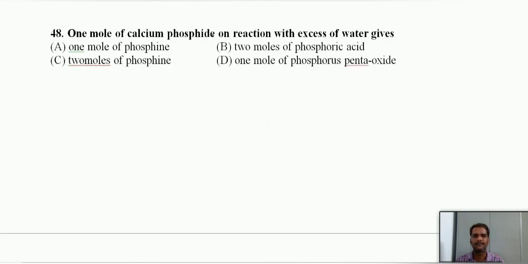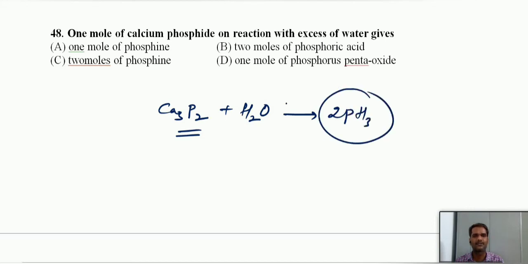1 mole of calcium phosphide, Ca3P2, on reaction with excess of water, if you hydrolyze it, in phosphide we have 2 phosphorus atoms, so it can give phosphine. How many phosphines? You will get 2 moles of phosphine. So here 1 mole of calcium phosphide can give 2 moles of phosphine. Option C.